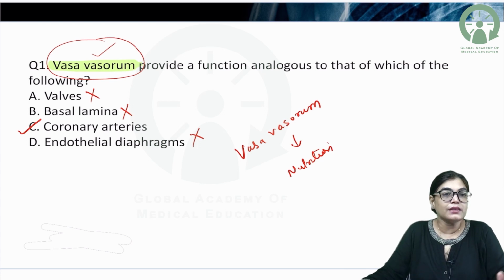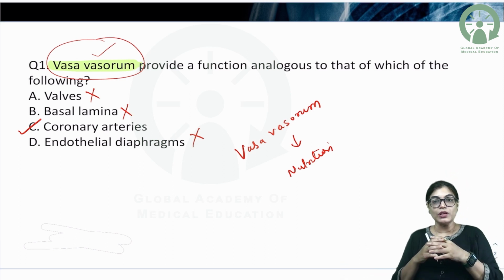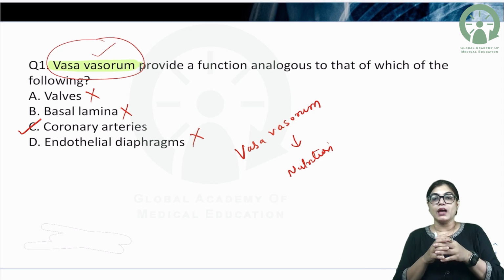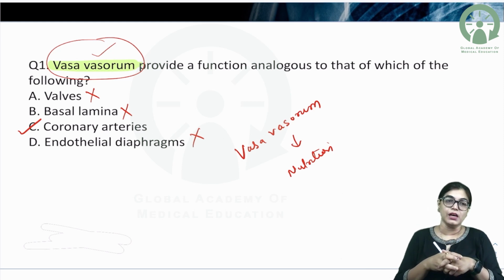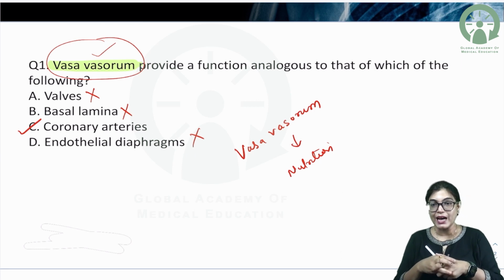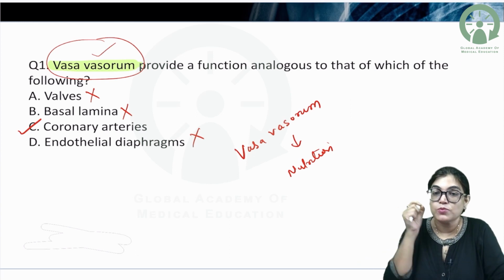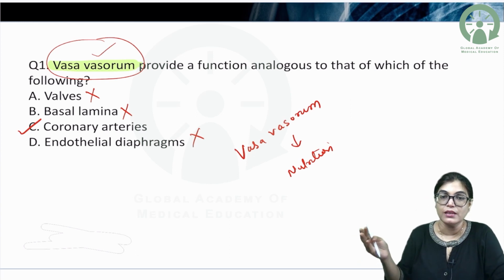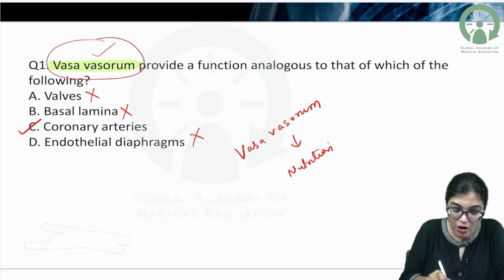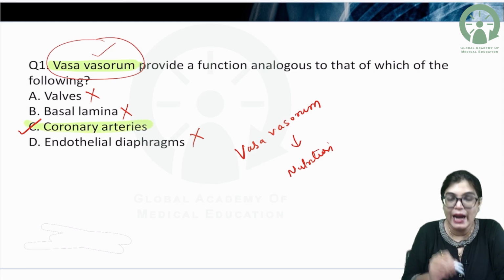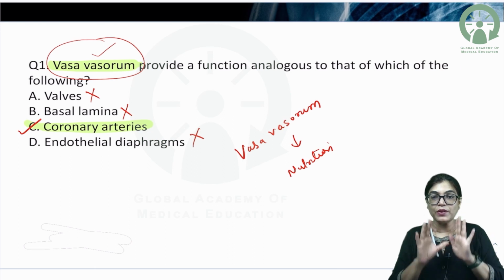The coronary artery has the function of providing arterial supply and nutrition to the musculature of the heart. What is the function of the coronary artery? It is giving nutrition to the heart. We have the right and the left coronary arteries, and they provide nutrition. The same goes with the vasa vasorum. Vasa vasorum are small blood vessels residing in the outermost layer, the tunica externa or tunica adventitia. That means the function of vasa vasorum will be similar to that of coronary arteries. I think everyone is clear with this.